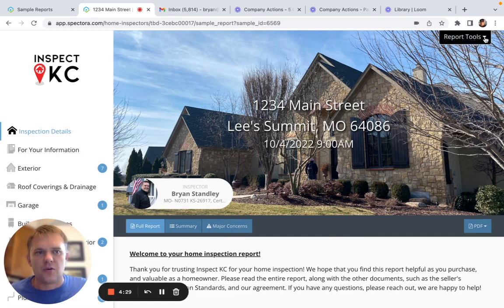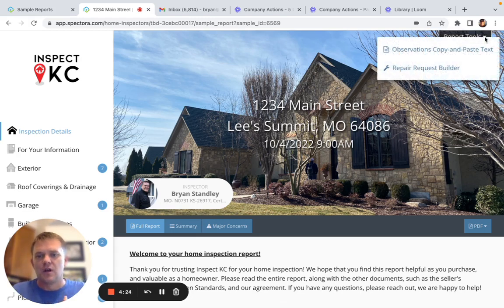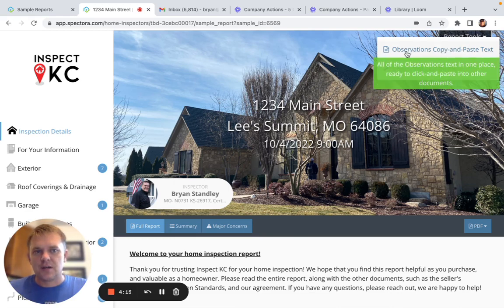You see up in the top right hand corner, you have report tools. These tools help you to ask for credits or repairs based on your home inspection report. The first option is the observations, copy and paste text. Basically, if your inspector made an observation where they recommended a repair, this creates a list of every one of those in a simple copy-paste format. That way you can copy these off of the report and paste them directly into your resolution of unacceptable conditions. This way you're not having to type out everything.